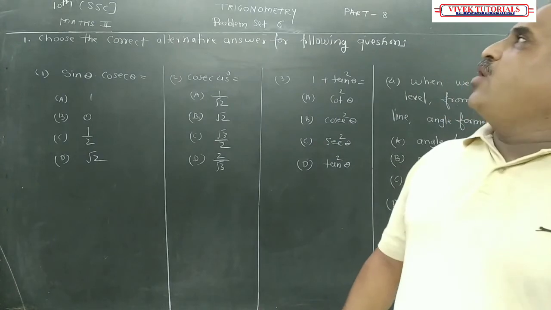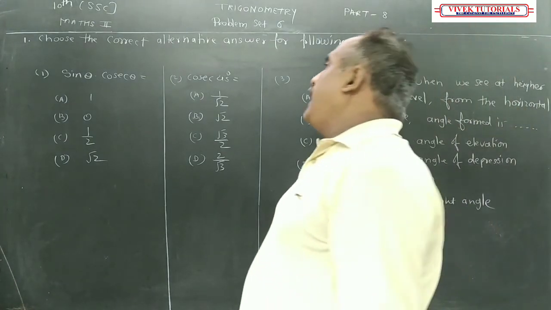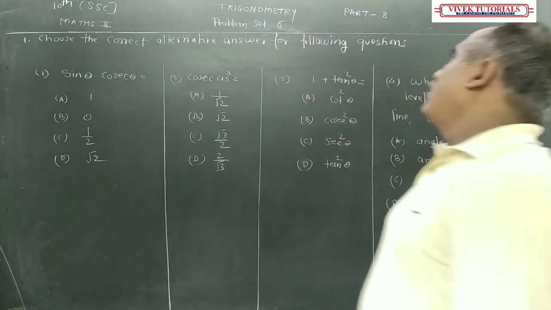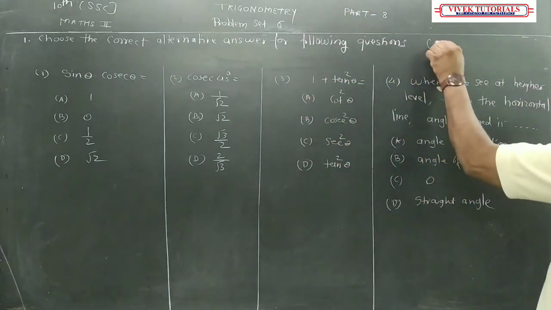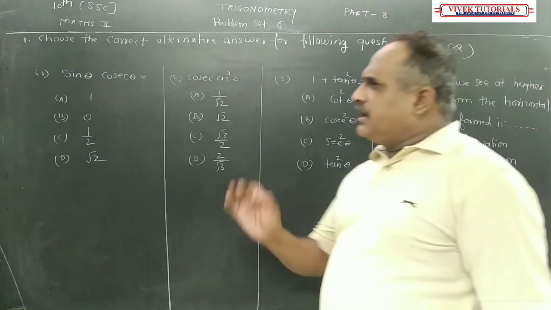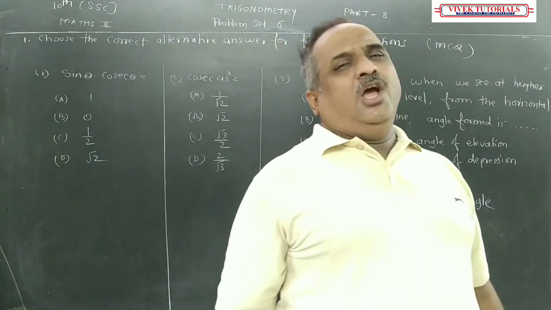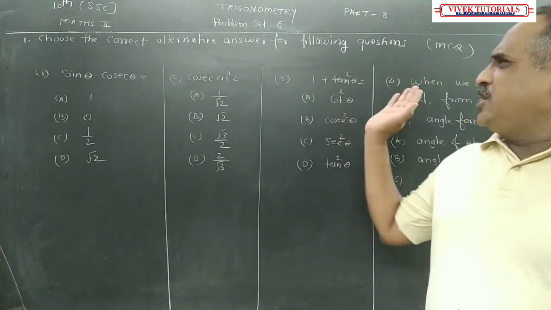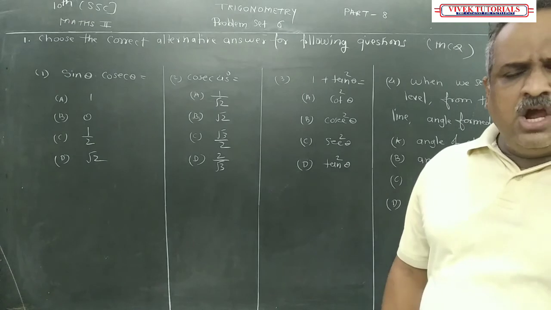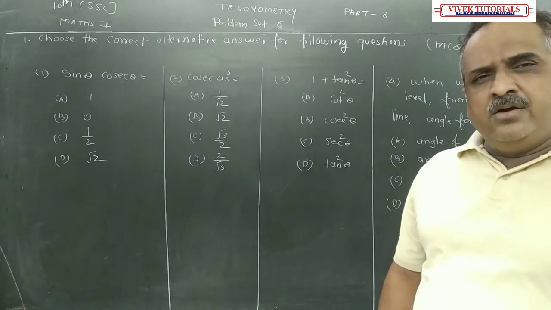Okay. Now we are going to start with problem set 6. Choose the correct alternative answers for the following questions. That is nothing but MCQs. If you have properly watched every lecture on this topic or written it down, then not a single MCQ is difficult, and 4 MCQs are there.